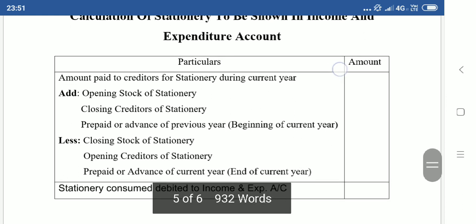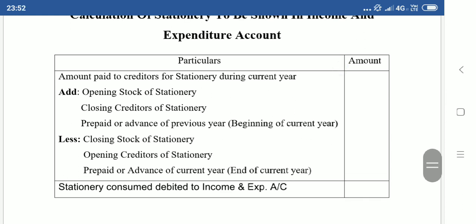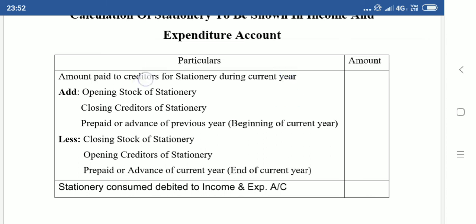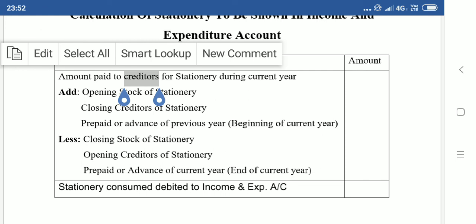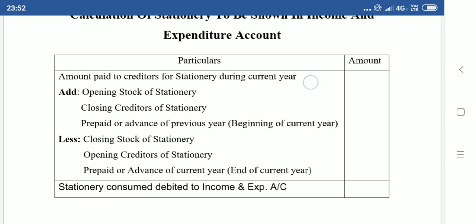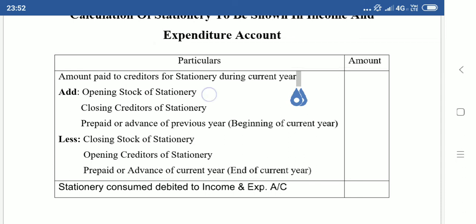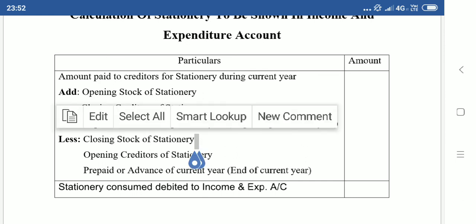Now that is what is shown here in the table. Amount paid to creditors for stationery during the current year. What is this amount paid? Forget the word creditors, okay? Don't get confused. It can be just amount paid. Amount paid for stationery during the current year. This comes from the payment side of the receipts and payment account. With this, we have to add opening stock of stationery and we have to subtract closing stock of stationery. Okay.